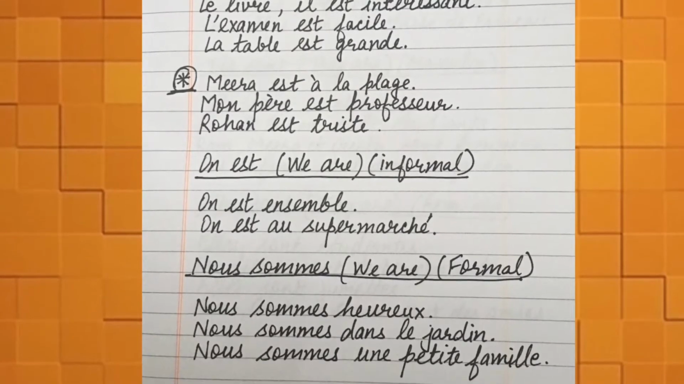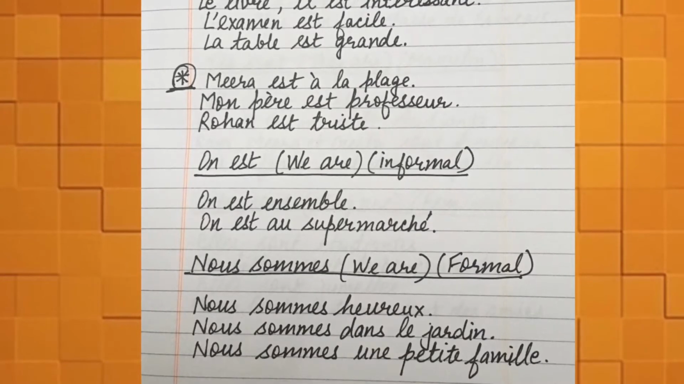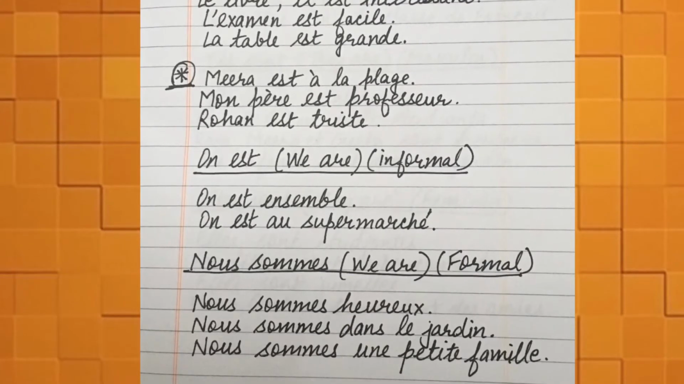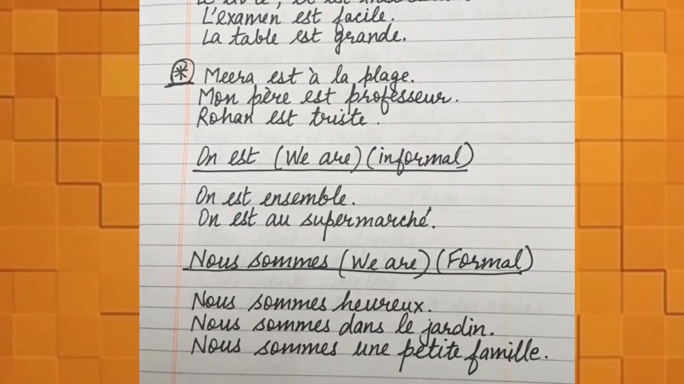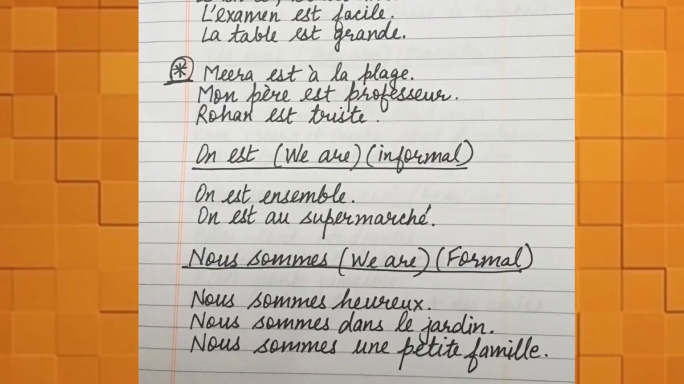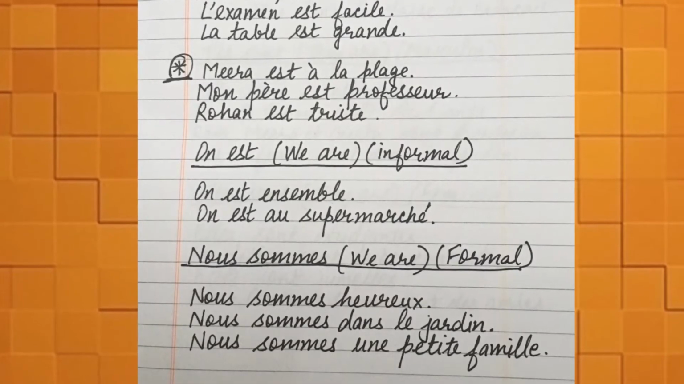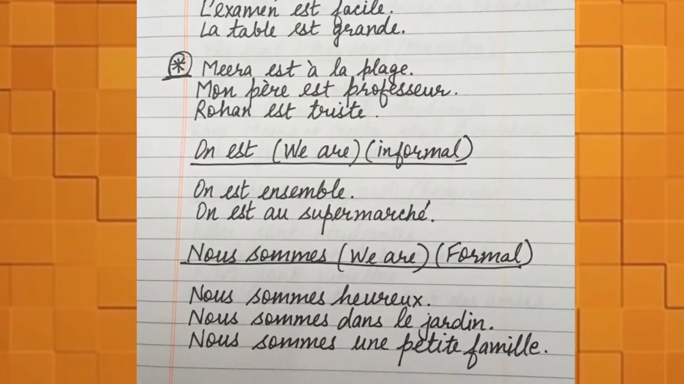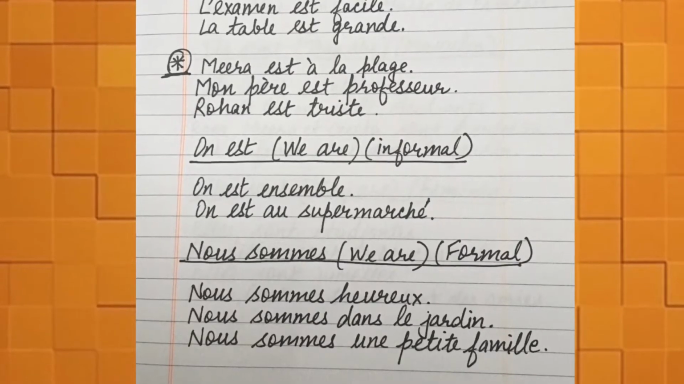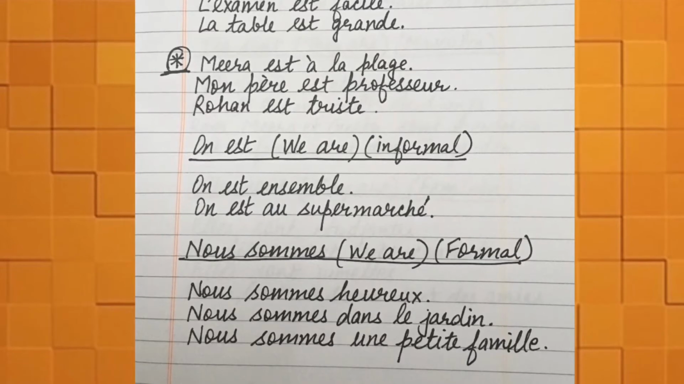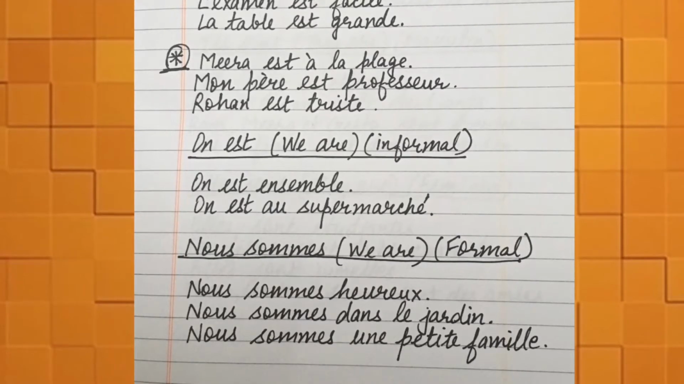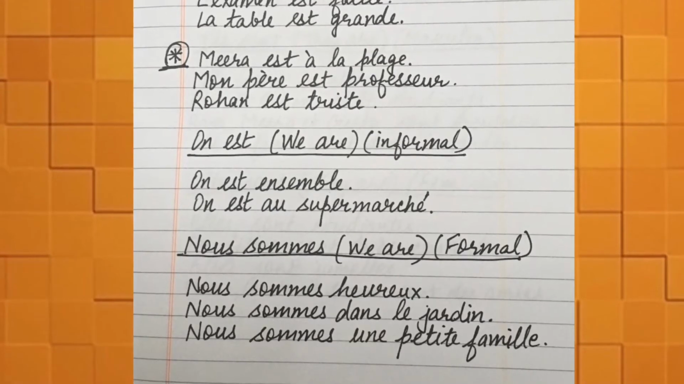Now next come the plural ones. First is nous sommes. Nous sommes means we are, the formal form of saying we are. Nous sommes heureux means we are happy. Nous sommes dans le jardin means we are in the garden. Next is nous sommes une petite famille means we are a small family.